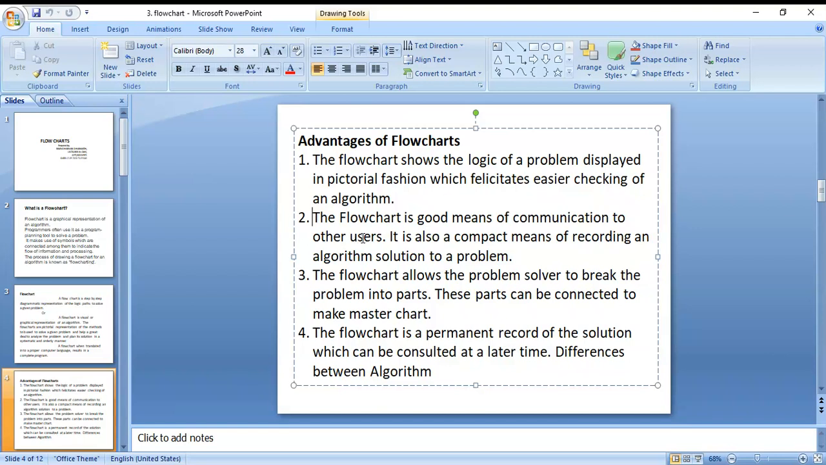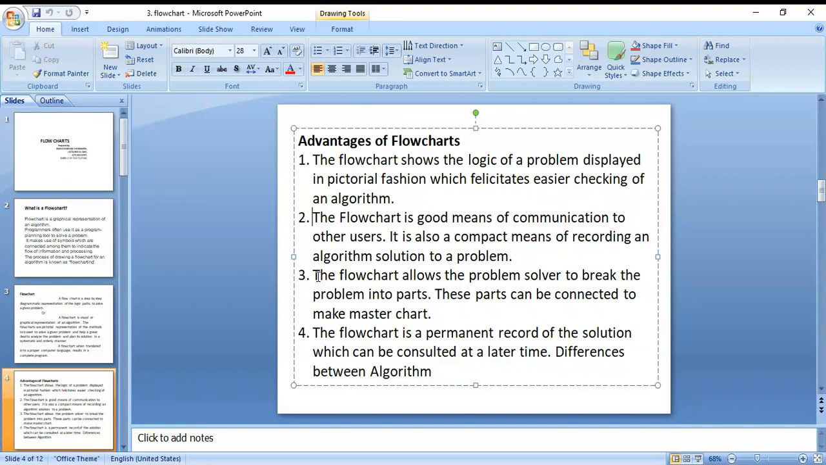When another user sees that flowchart, he can identify it simply by using the flowchart. If there is no flowchart, the user can't identify it. So the meaning of a good flowchart is a good means of communication to other users. It is also a compact means of recording an algorithm solution to a problem.